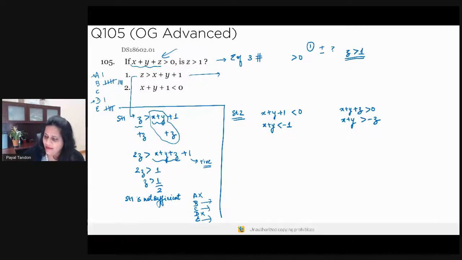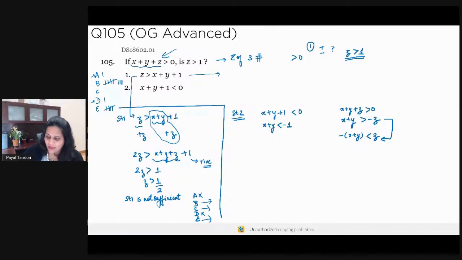Now let me multiply both sides by minus 1 over here, right? So what I will get is minus of x plus y is less than z. Why am I changing the sign? Because if I'm multiplying both sides by a negative number, the sign of the inequality needs to change. Okay.